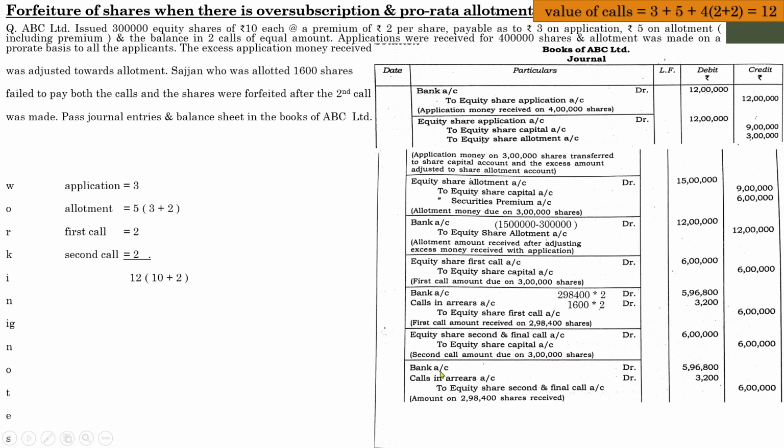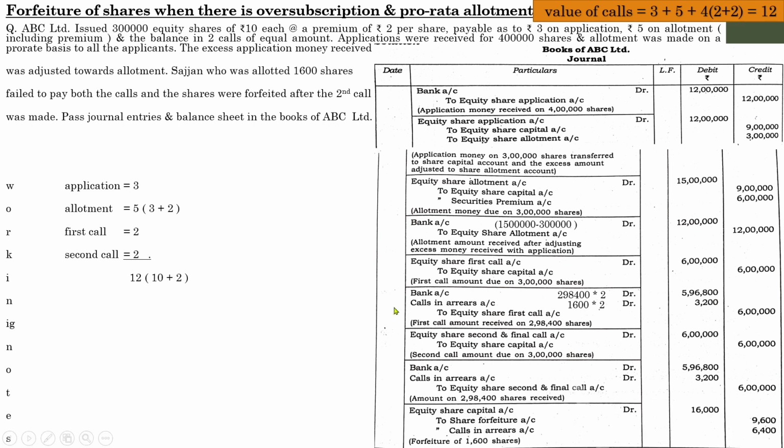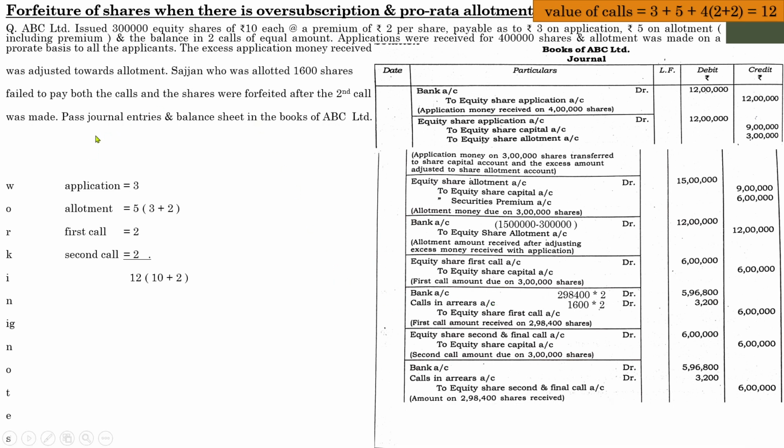Since the per unit value, number of shares and everything is almost the same, our entry and the amount with regard to equity share second and final call will be similar to the first call. So the entry will be bank account debit, calls in arrears account debit, to equity share second and final call. The amount is almost the same because there is no difference between the value of first call and second call. In both cases it is rupees 2. And finally it is said that forfeiture of shares is to take place after the second call was made. So we have successfully passed the second and final call.